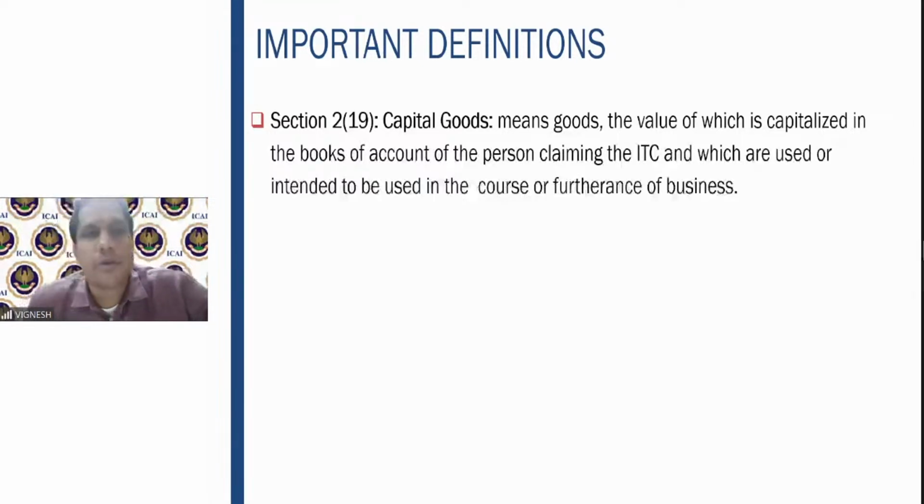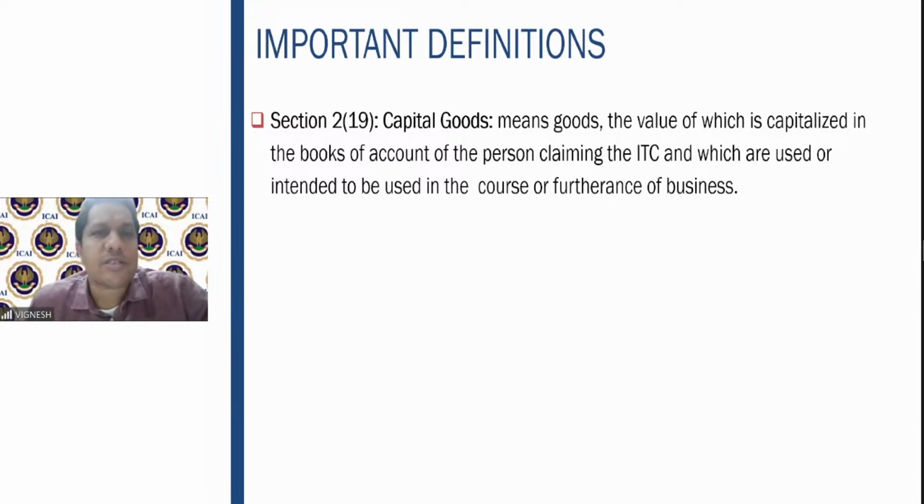So when I say inputs, that means the material purchases, what is being resold, and some other items with regard to the same. When I say input services, it means the rents, for example, renting of immovable property, that is one, digital marketing is one.